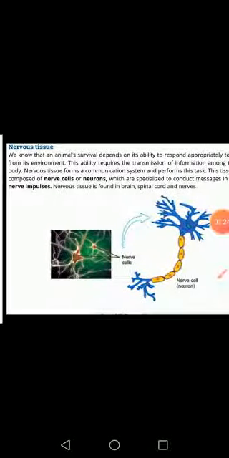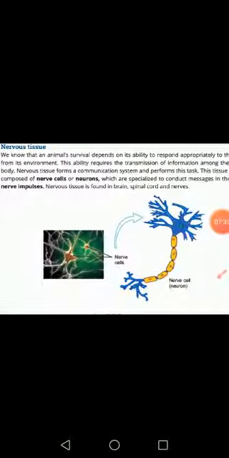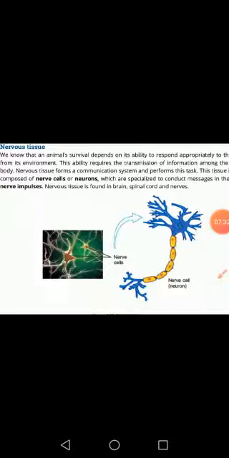This is through the nervous system, where nerve impulses are generated and messages are sent in our body. The brain and spinal cord decide what to do.